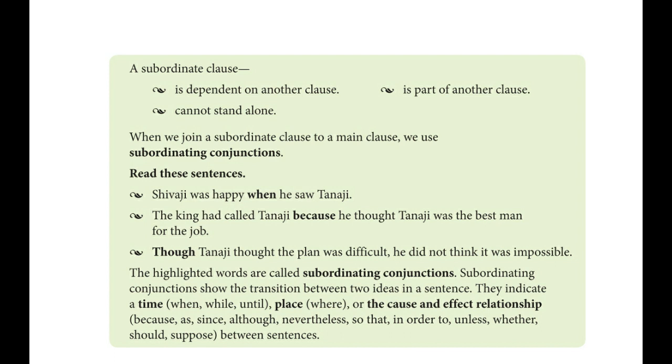A subordinate clause, you can see in this image, is dependent on another clause. It is a word or a group of words, and sometimes there will be a verb, sometimes there will not be a verb, and sometimes there will be a subject, sometimes there will be no subject, and it cannot stand alone.